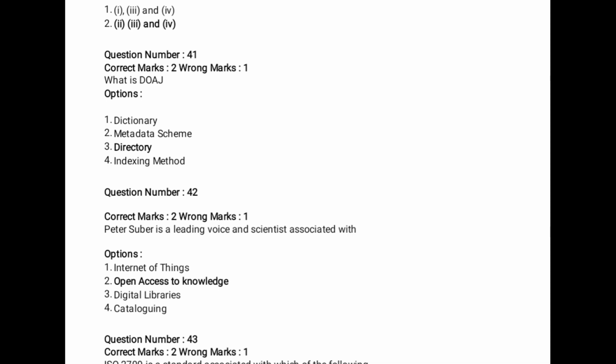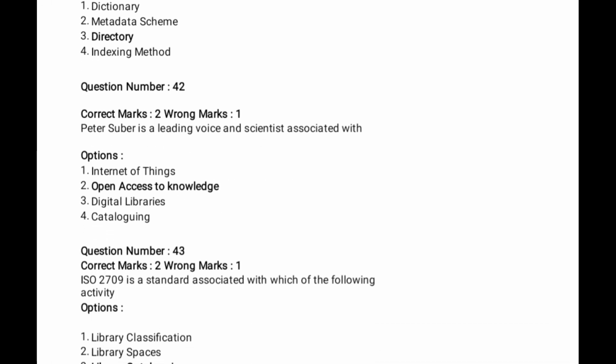For question number 42, Peter Suber is a leading voice and scientist associated with which movement? Peter Suber is an eminent person, very famous for open access to knowledge, and for innovation in open access to knowledge. Next, question number 43.